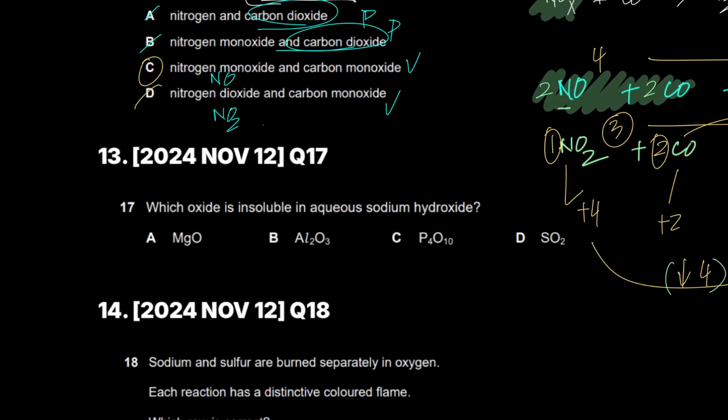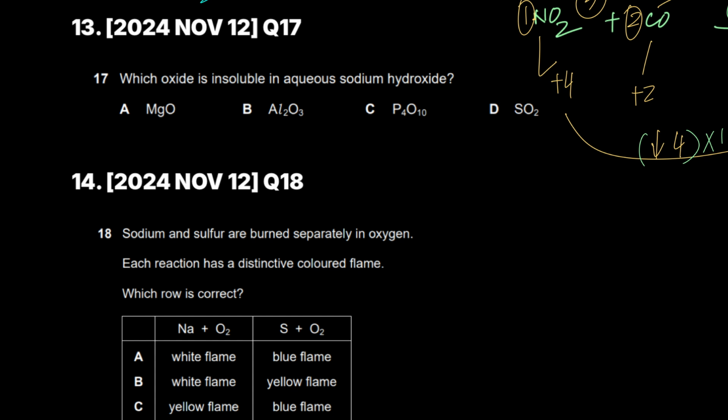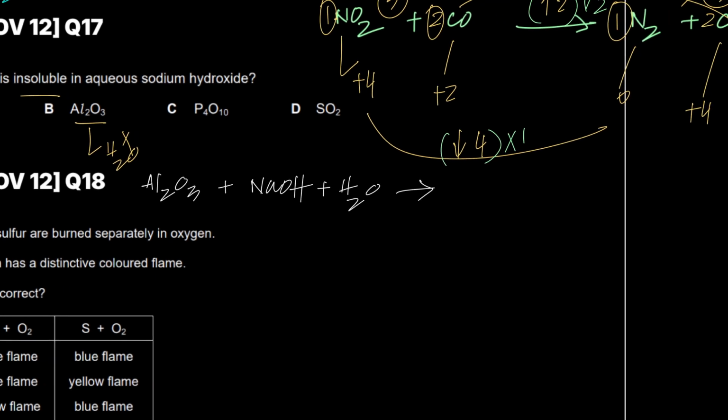Which oxide is insoluble in aqueous sodium hydroxide? Again, a lot of you would go for B, but B is incorrect. Why? Because B is insoluble in water. It's not insoluble in sodium hydroxide. Don't make hasty decisions. Aluminum oxide would react with sodium hydroxide. It's an amphoteric oxide, reacts with sodium hydroxide and some water to give you sodium tetrahydroxyaluminate.